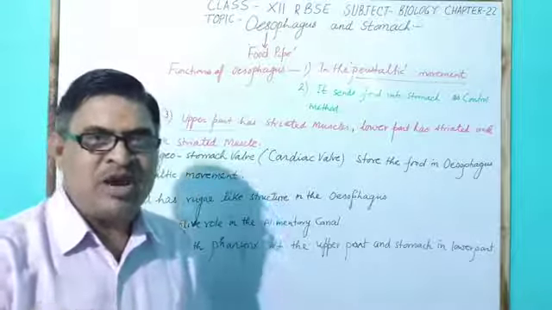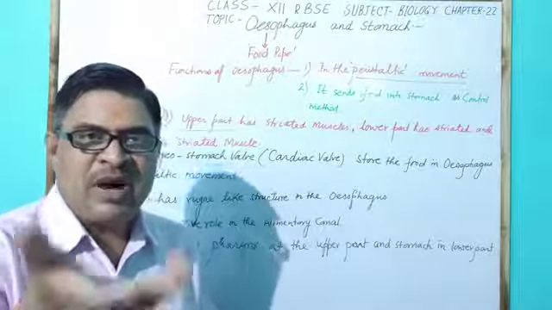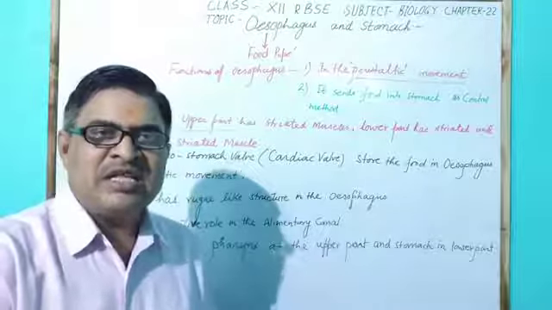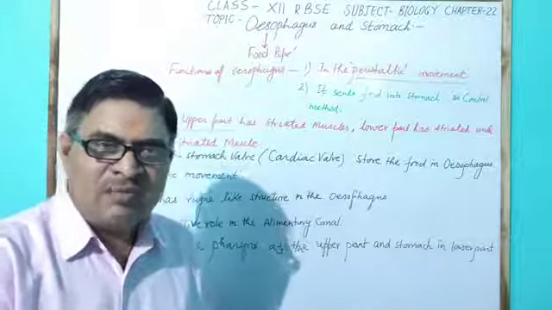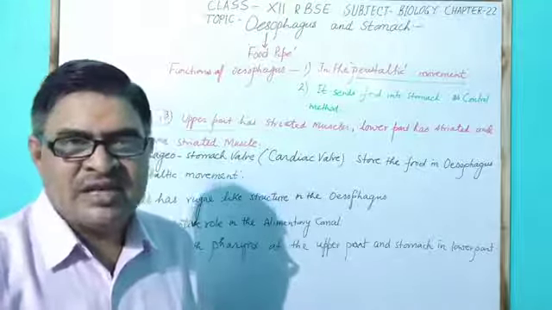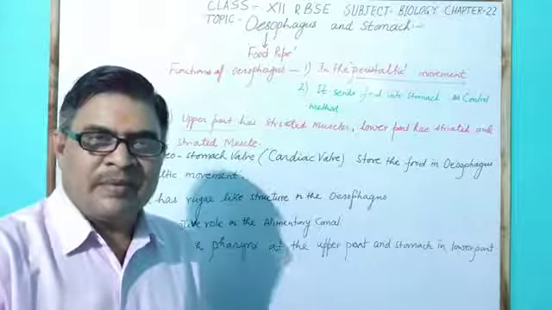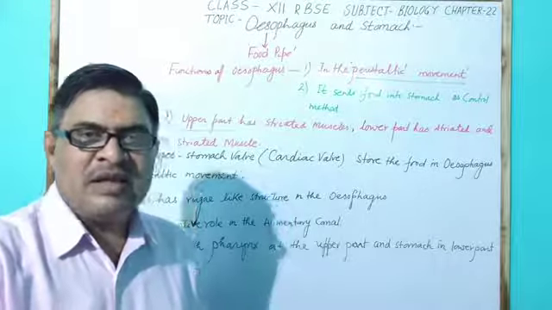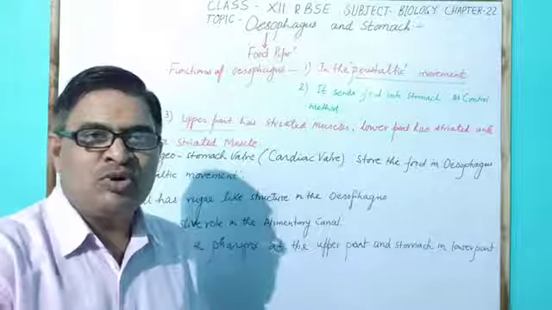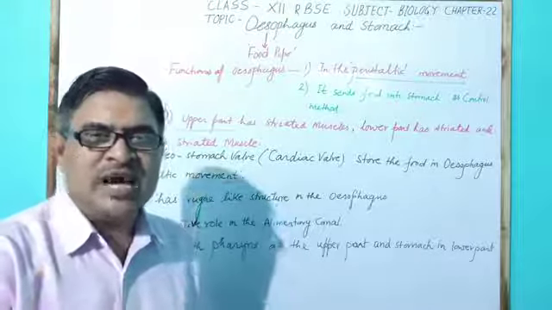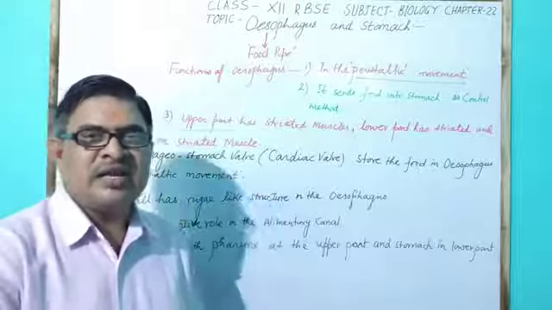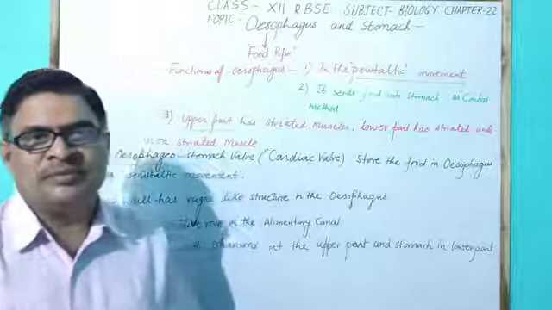And the main important point is that the upper part of the oesophagus has striated muscles which take part much in peristaltic movement, and the lower part has both striated and non-striated muscles. Here peristaltic movement occurs and food is collected in the oesophagus due to the presence of the oesophagio-stomach valve, nowadays called the cardiac valve.